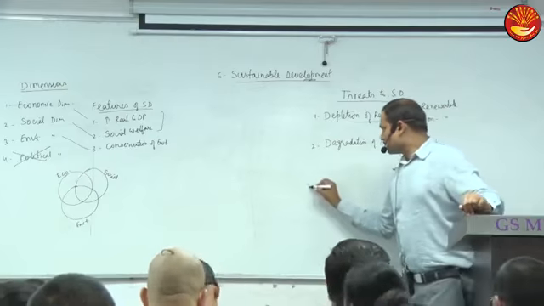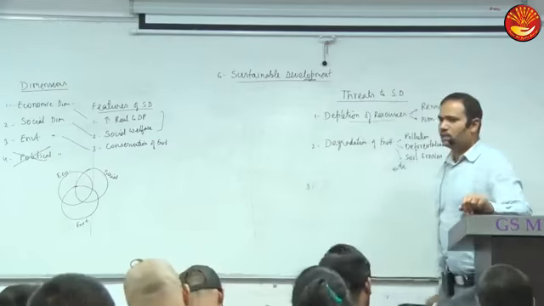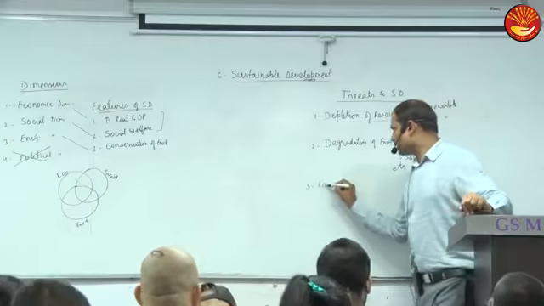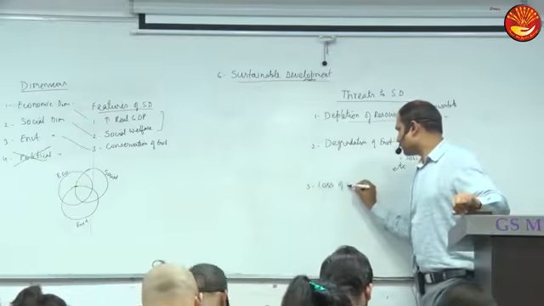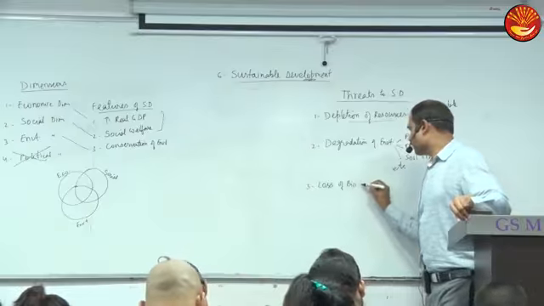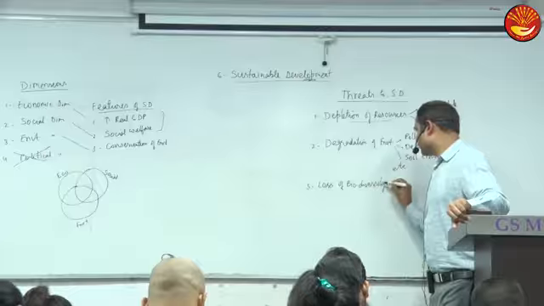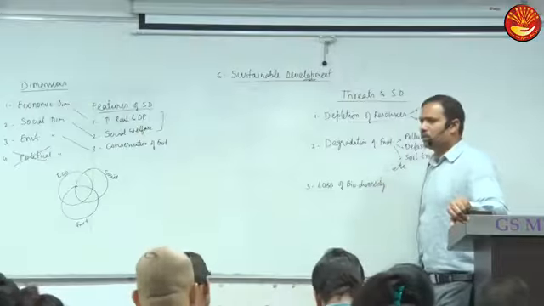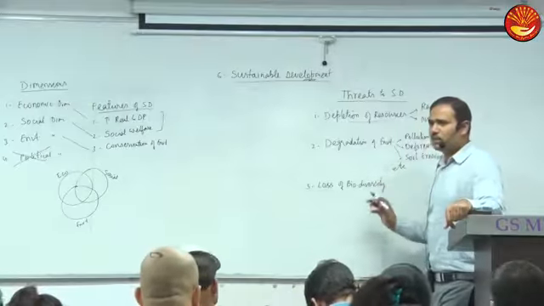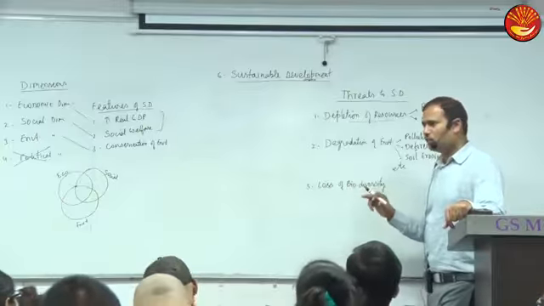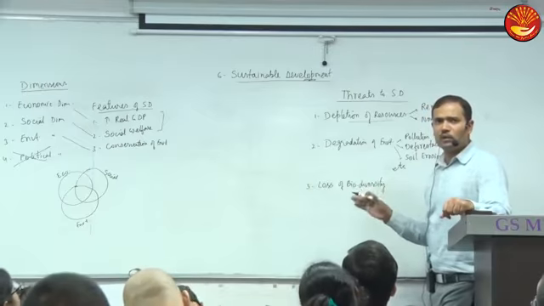And one more thing which is related to this, what is that? That is loss of biodiversity. Animal species and plant species are reducing in general. What is the problem if some plant and animal species may not be there in future?